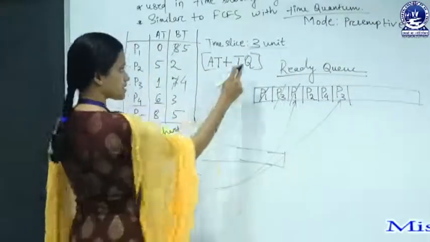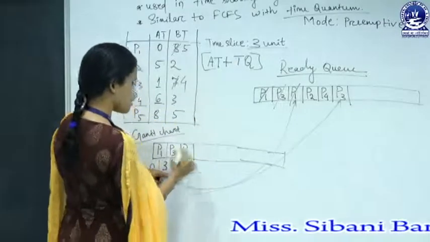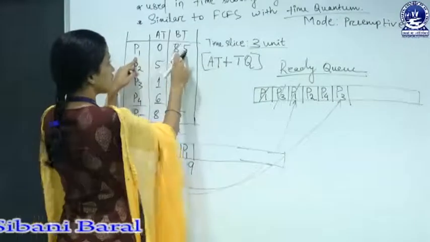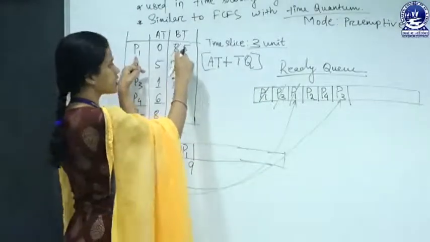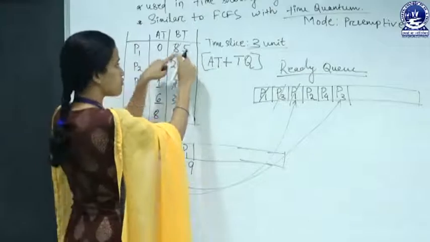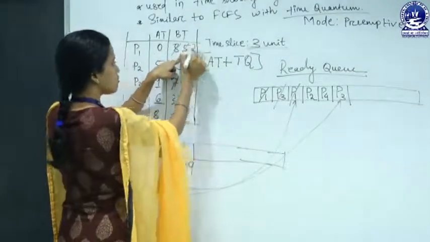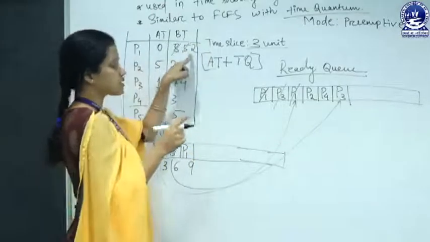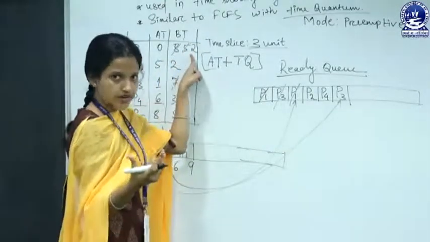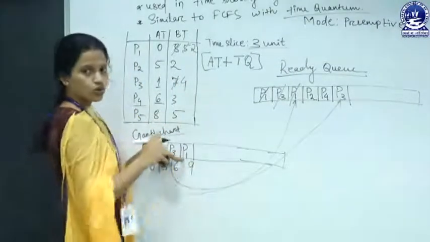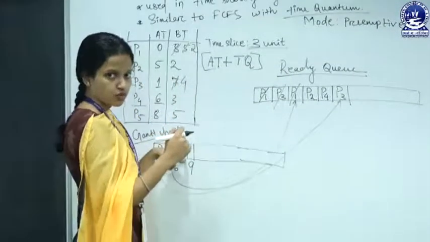So 6 plus 3, that is 9 millisecond, 9 units of time. We have to maintain the burst time and update it. So 5 minus 3 is 2. P1 still needs 2 milliseconds to complete, to terminate. Okay, now P1 is again preempted to the ready queue.